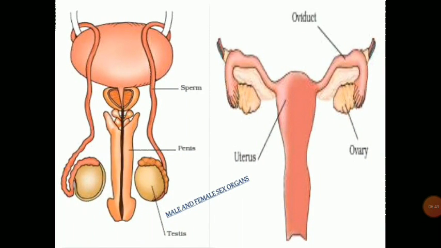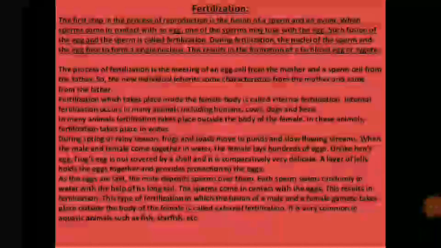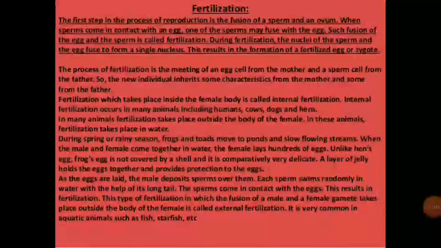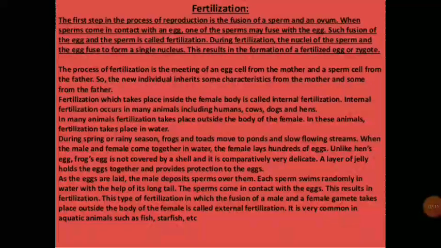So these are the male and female sex organs, the enlarged view. Now what is fertilization? The first step in the process of reproduction is the fusion of a sperm and an ovum. When sperms come in contact with an egg, one of the sperms may fuse with the egg. Such fusion of the egg and the sperm is called fertilization. During fertilization, the nuclei of the sperm and the egg fuse to form a single nucleus. This results in the formation of a fertilized egg or zygote.